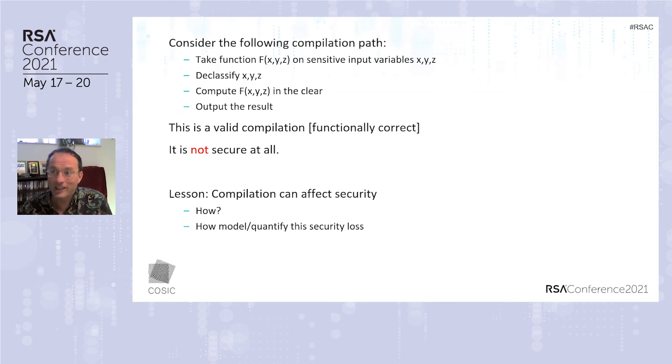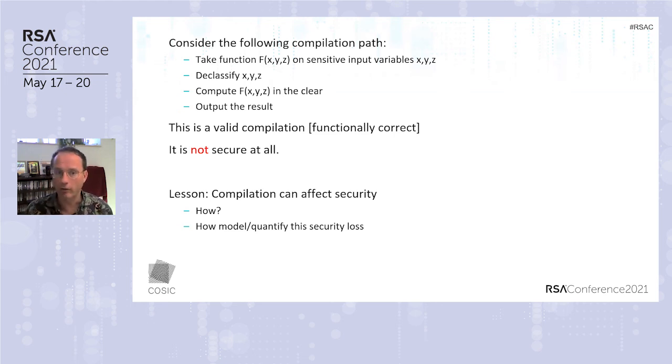But we can also introduce insecure compilations. Consider the following compilation path. We take a function on sensitive input values, okay? Well, we can declassify values. So we declassify X, Y, and Z. We compute f of X, Y, Z in the clear, and we output the result. Now, from a compilation point of view, this is a valid compilation.